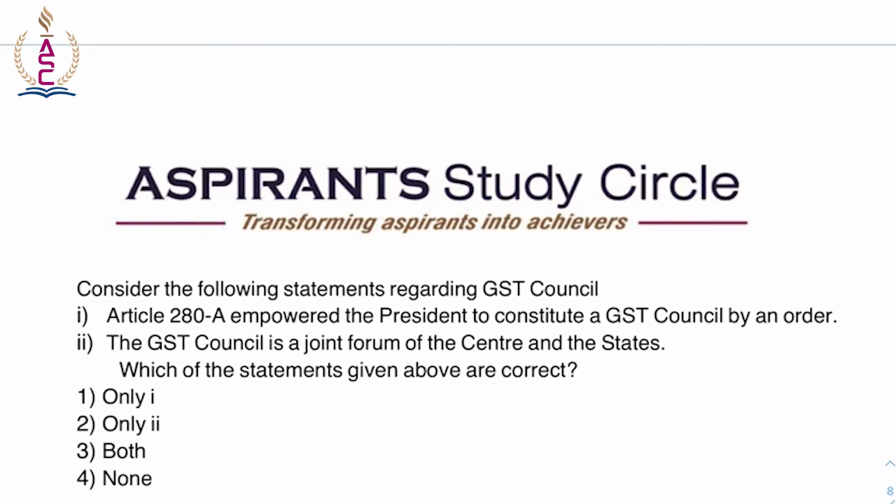Consider the following statements regarding GST Council. Article 280A empowered the President to constitute a GST Council by an order. The GST Council is a joint forum of Centre and the states. Which of the statements given above are correct? So, we have to see which is correct. Article 279A empowered the President to constitute a GST council by an order.